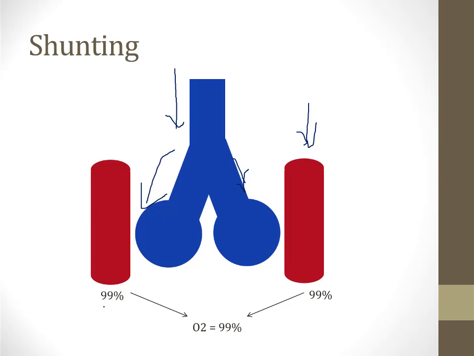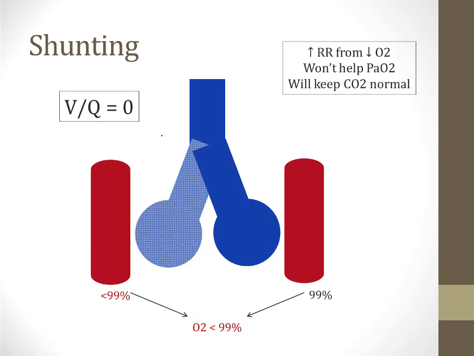So blood leaves the capillaries 99% saturated with oxygen, and when the blood mixes together, we have arterial blood that is 99% saturated with oxygen and normal. In the case of shunting, you have one alveolus, as shown on the left side of the screen here, that is receiving no ventilation. For that alveolus, the VQ ratio is 0. Blood that flows past this alveolus will receive no oxygen, so it will leave the capillary associated with that alveolus with an oxygen saturation that is the same as venous blood. It will be less than 99%.